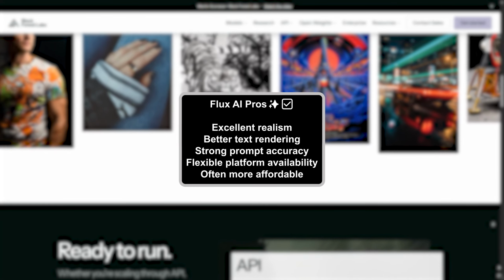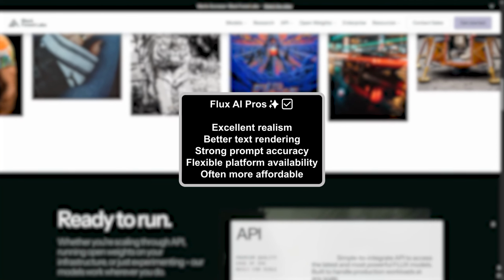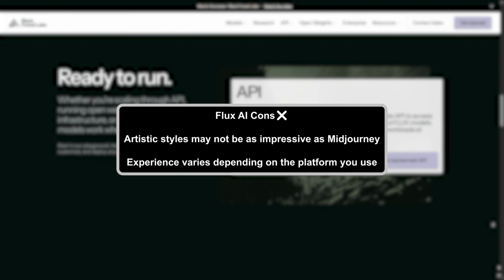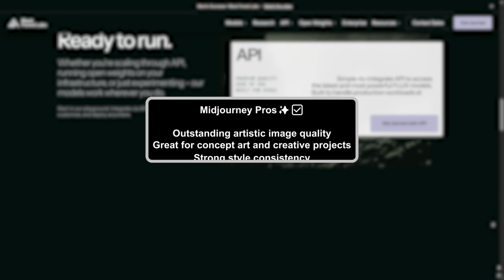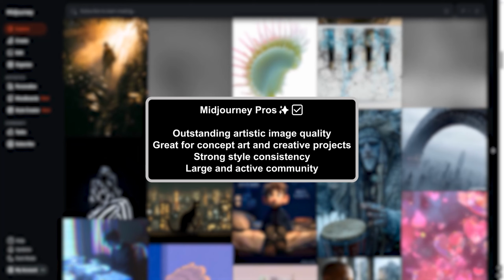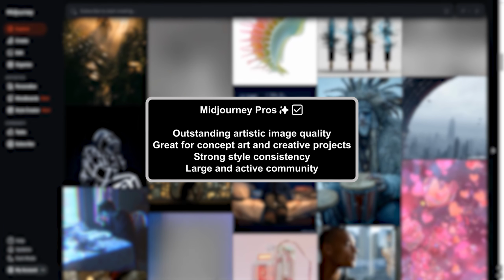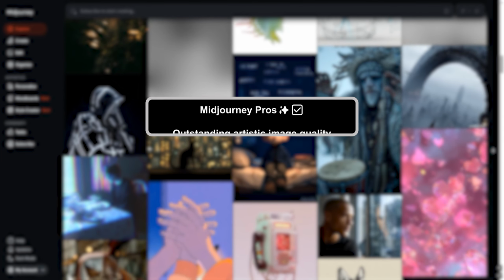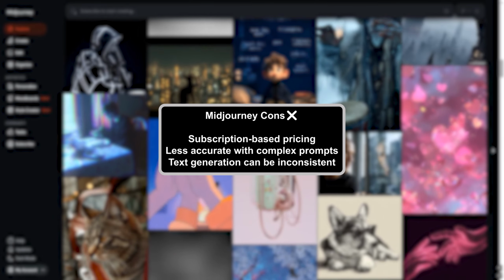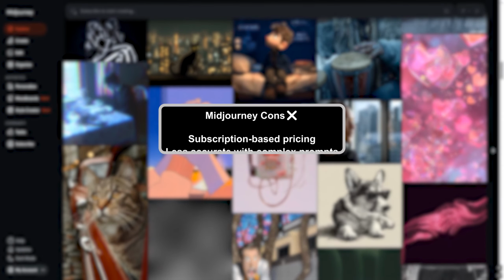Pros and cons. Flux AI Pros: excellent realism, better text rendering, strong prompt accuracy, flexible platform availability, often more affordable. Flux AI Cons: artistic styles may not be as impressive as Midjourney, experience varies depending on the platform you use. And when talking about Midjourney Pros: outstanding artistic image quality, great for concept art and creative projects, strong style consistency, large and active community. Midjourney Cons: subscription-based pricing, less accurate with complex prompts, text generation can be inconsistent.